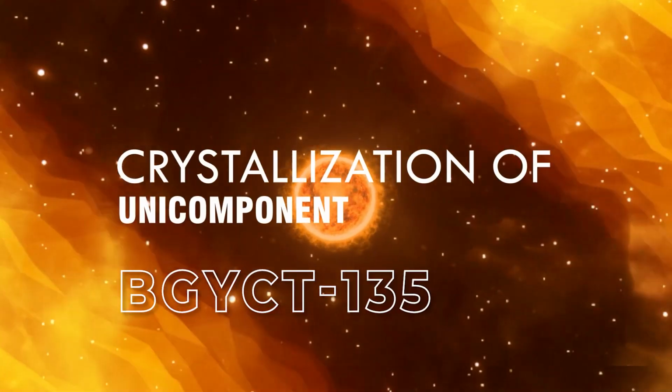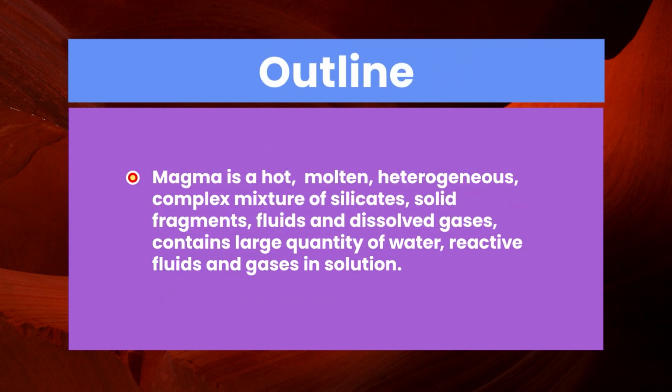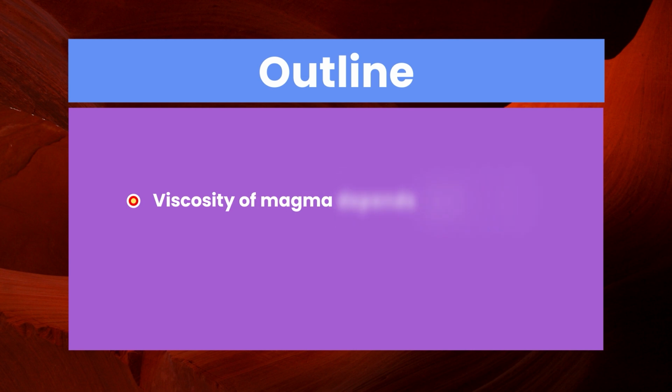In this video, I will discuss crystallization of unicomponent magma. The outline of this video is: magma is a hot, molten, heterogeneous complex mixture of silicates, solid fragments, fluids and dissolved gases, containing a large quantity of water, reactive fluids and gases in solution. Viscosity of the magma depends upon volatile content.